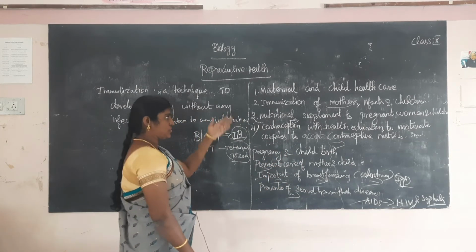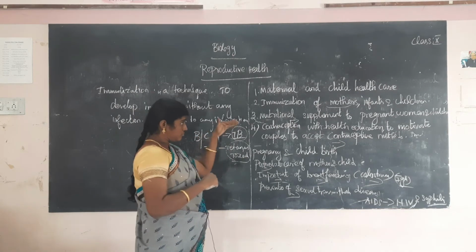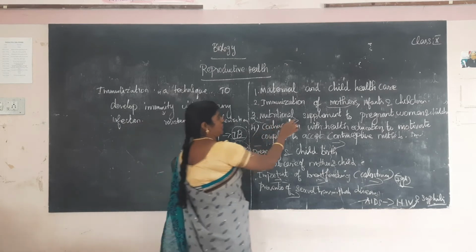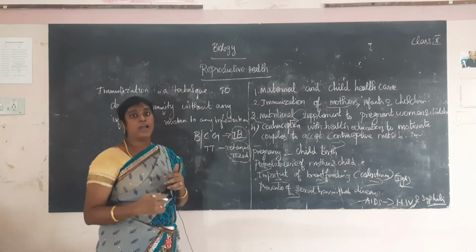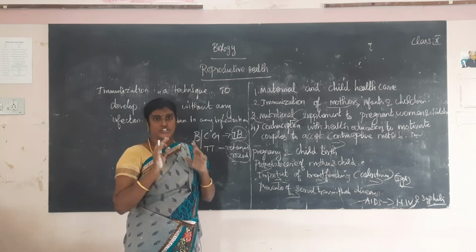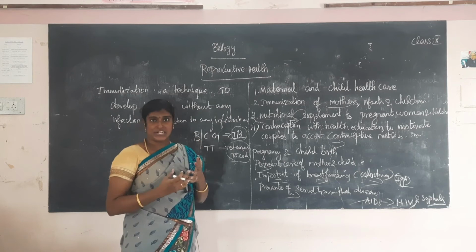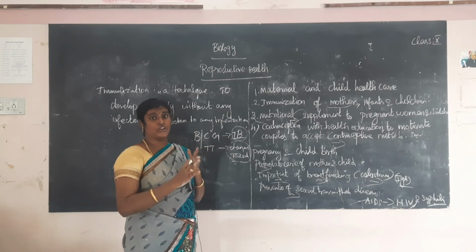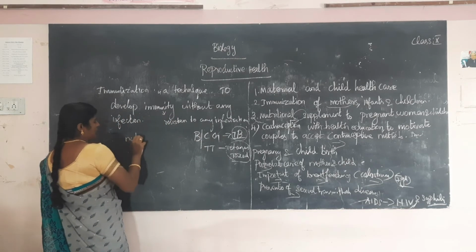The first one, maternal and child health, is very important. Nutrition supplement is very important because the child absorbs nutrition from the placenta. What is the placenta? The placenta is a connection between the mother and fetus, through the umbilical cord. It contains blood vessels and nerves, so it easily transports nutrition from mother to fetus.